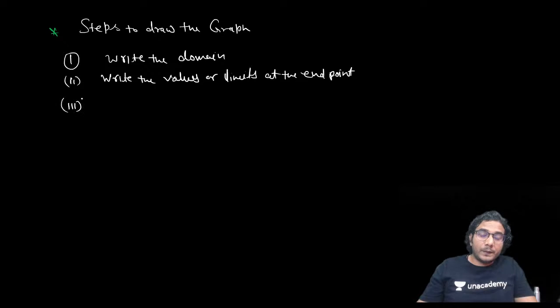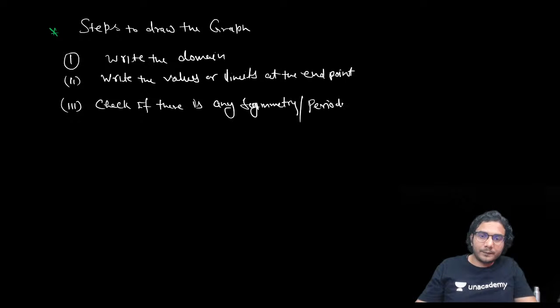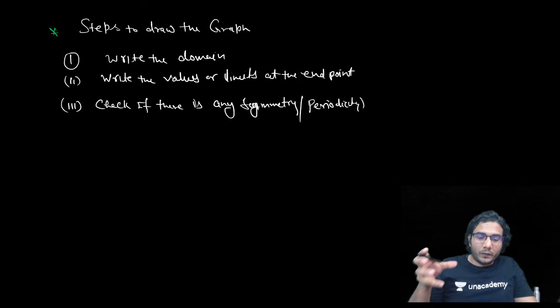So third point, before knowing whether the function is increasing or decreasing, first we'll try to check if there is any symmetry or periodicity. If the function is periodic, then we'll draw the graph of that function in one interval, and after that it will repeat its values, right? So it will repeat its graph also. If there is any symmetry, like the function is even, then it will be symmetric about the y-axis. If the function is odd, then it will be symmetric about the origin, right? So that kind of symmetry also we can use.